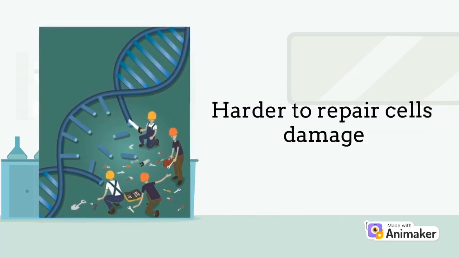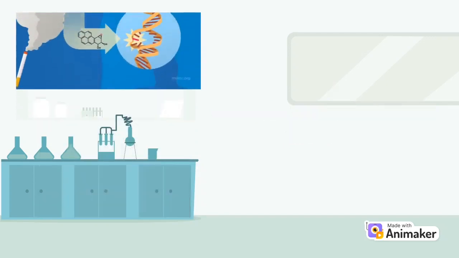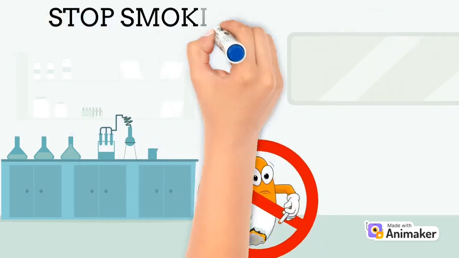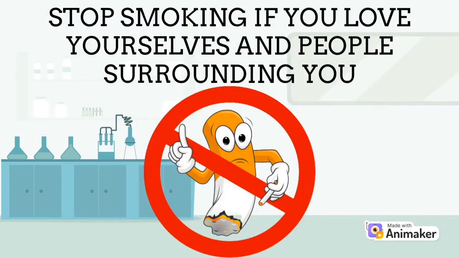They also damage the parts of the DNA that protect our body from cancer cells. Accumulation of DNA damage in the same cell over time leads to cancer. Stopping smoking completely is the best thing you can do to protect yourself from cancer.